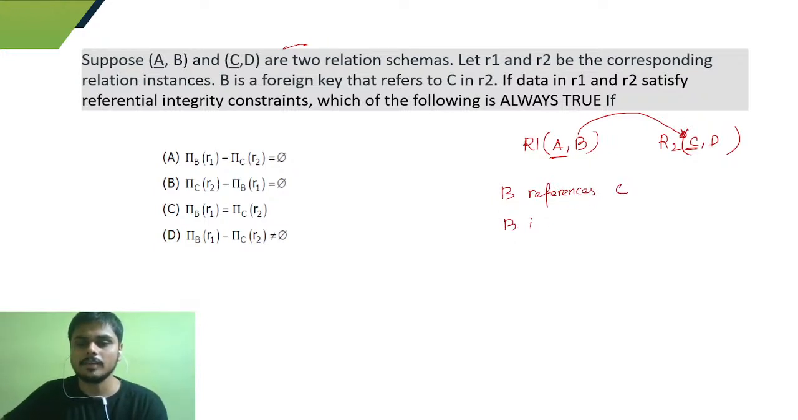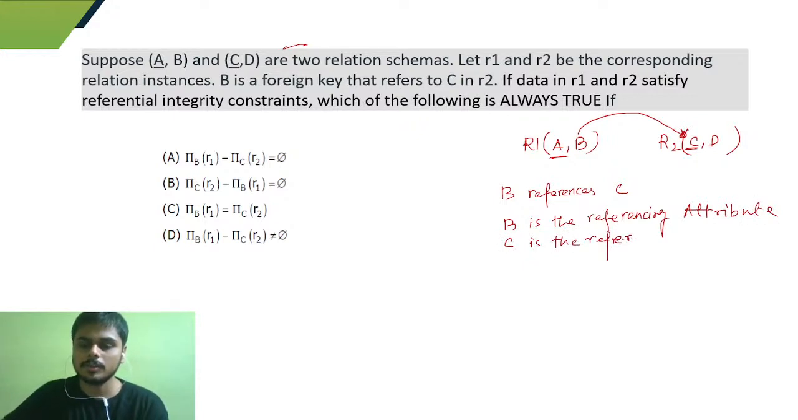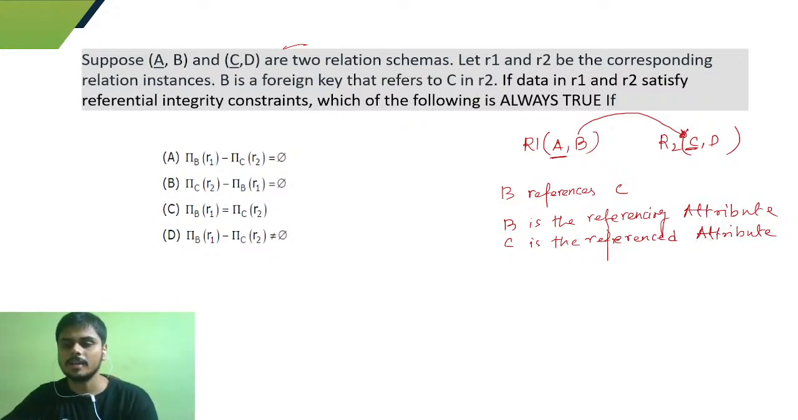So B is the referencing attribute, and C is the referenced attribute, right? This is quite an important concept: referenced attribute. B is the referencing attribute and C is the referenced attribute. Okay. So what do we know by this kind of thing?